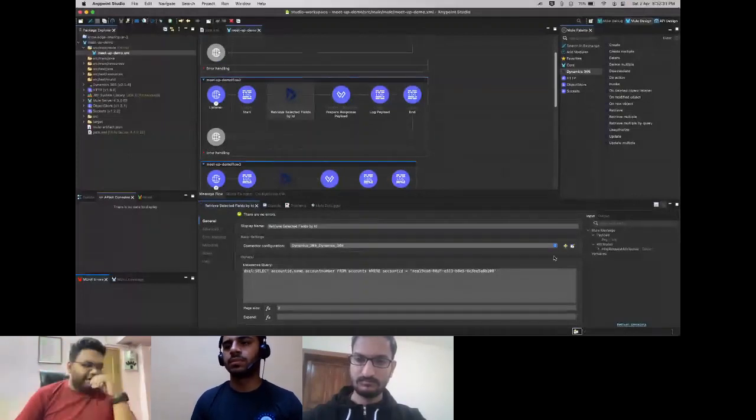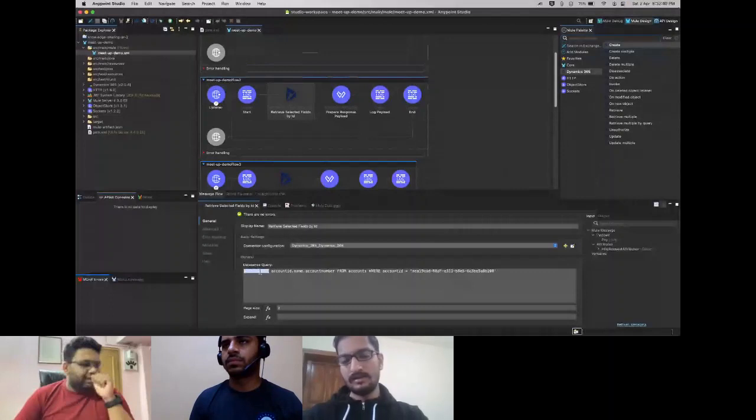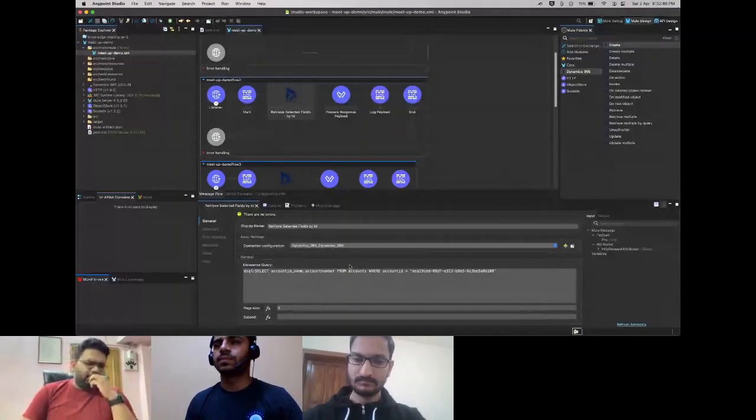The next flow is the same operation, retrieve multiple by query, but this time I'm querying for a particular account ID. Again, a DSQL prefix, select account ID and the other fields from accounts, where account ID is equal to this particular account ID that I retrieved.